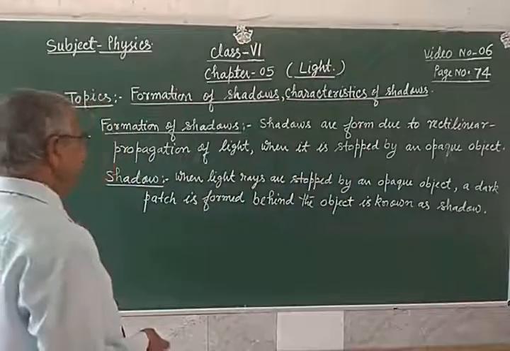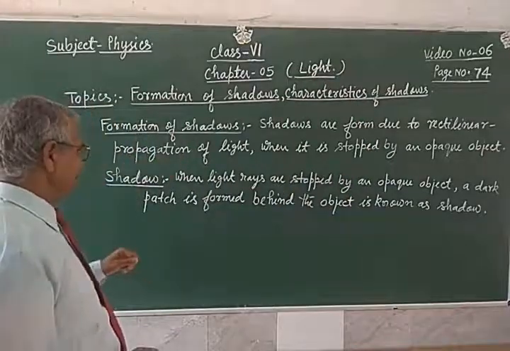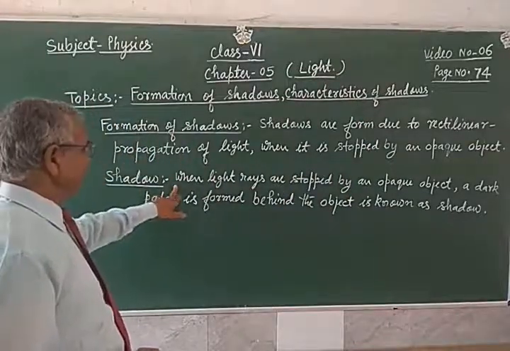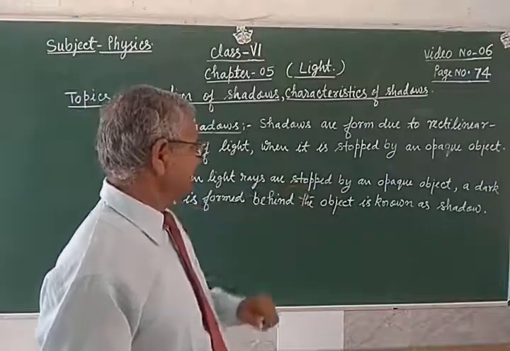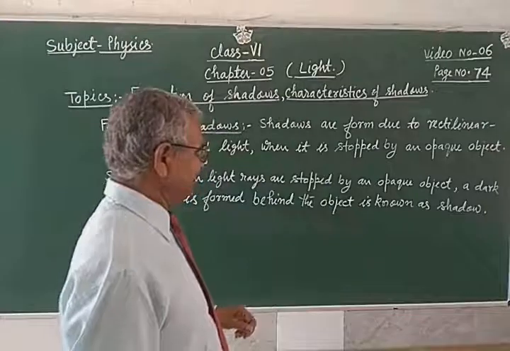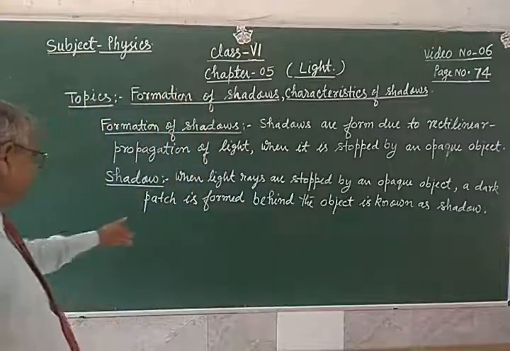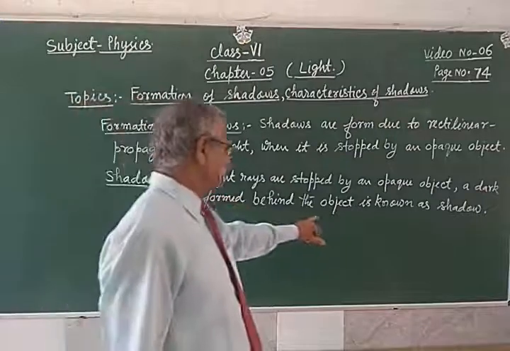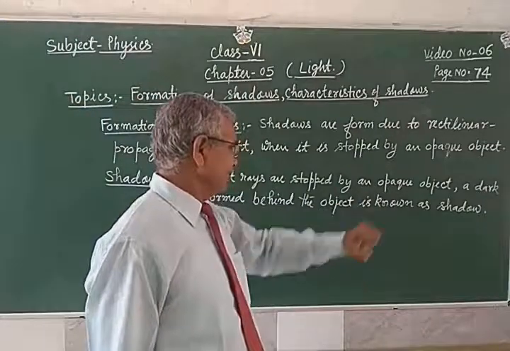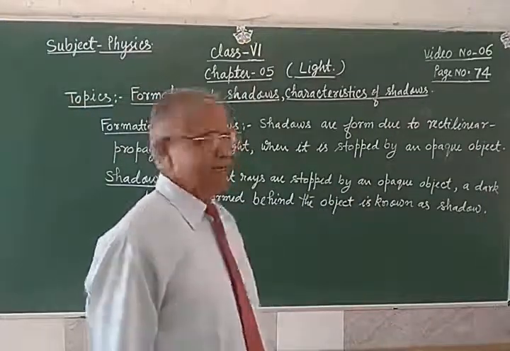Now, what are the characteristics of the shadow? Once again, what I am reading: when light rays are stopped by an opaque object, a dark patch is formed behind the object, known as a shadow.